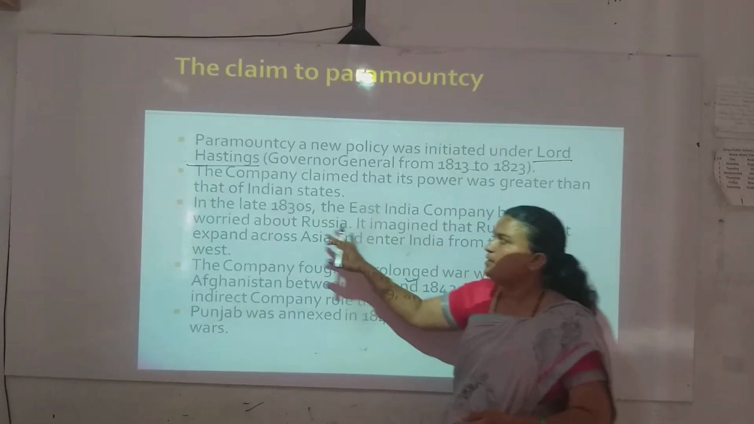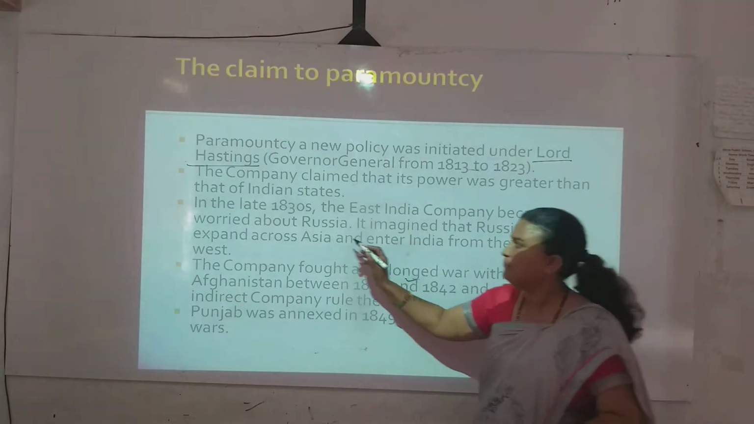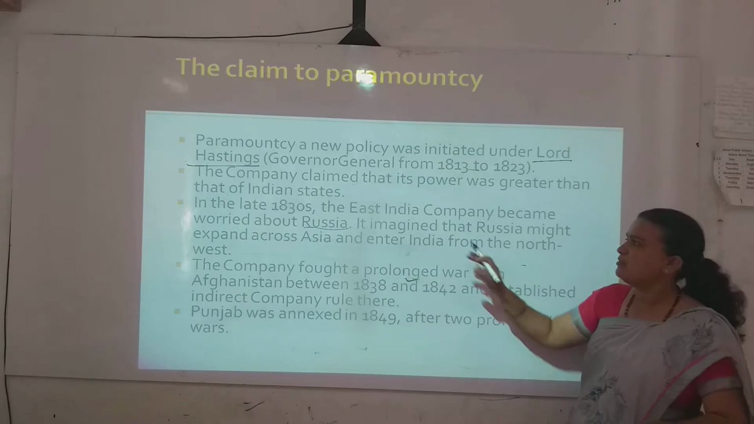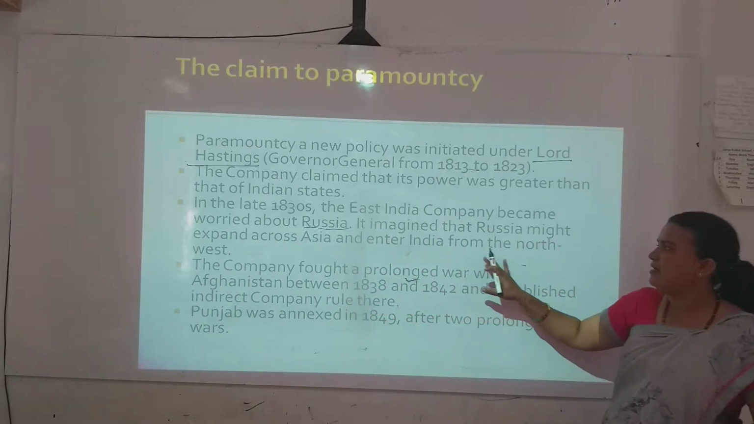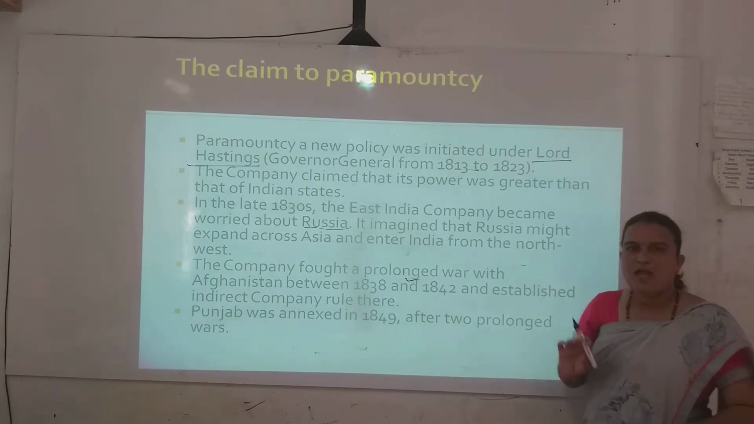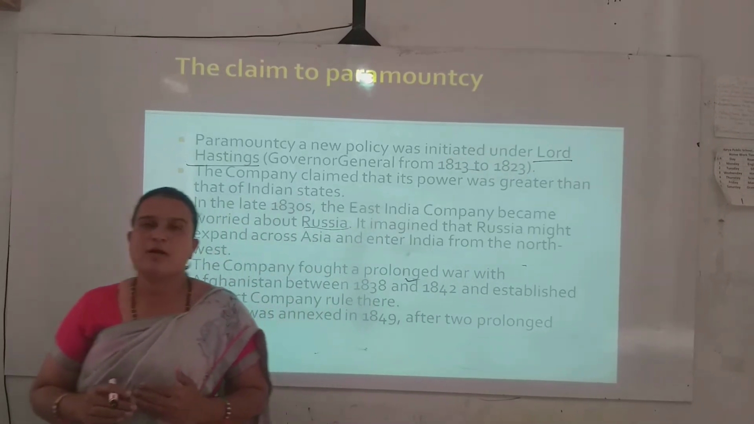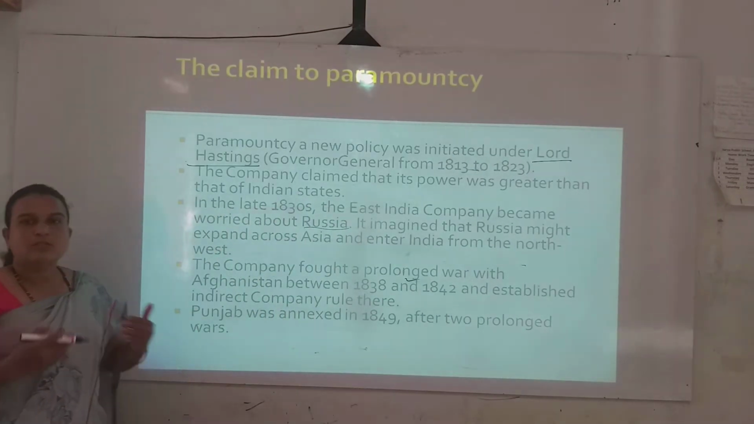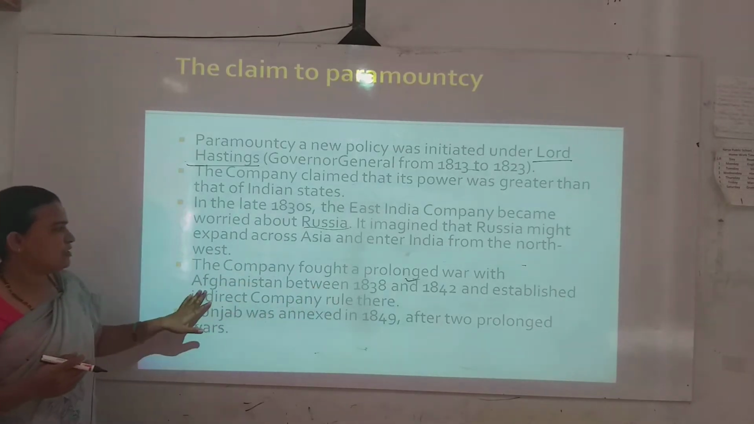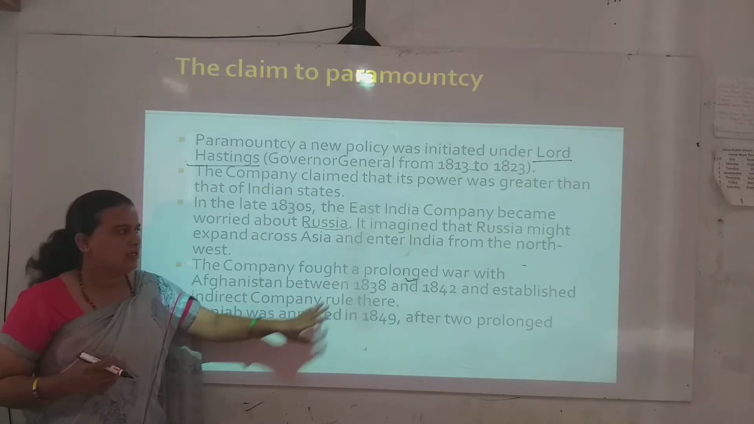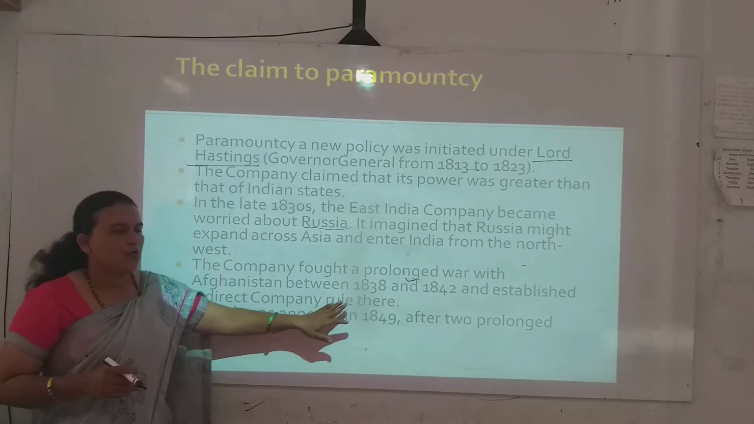In the late 1830s, the East India Company became worried about Russia, because of some of the Russian traders. It imagined that Russia might expand across Asia and enter India from the northwest, and that it would be a threat to us. Because of that, company officials were a little bit worried. The company fought a prolonged war with Afghanistan between 1838 and 1842 and established indirect company rule there.